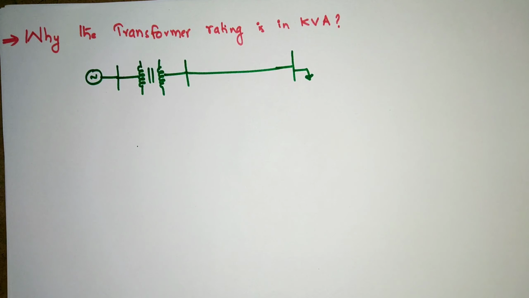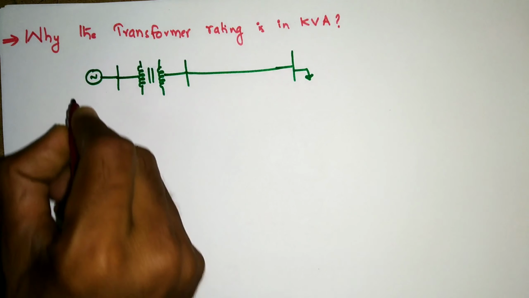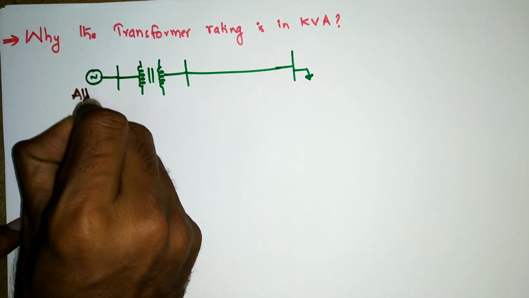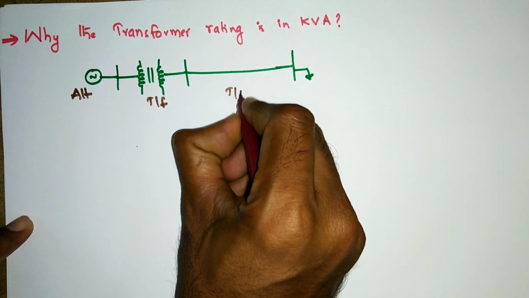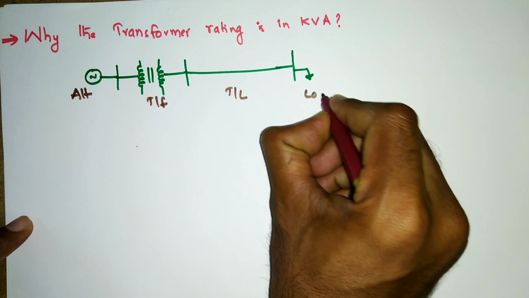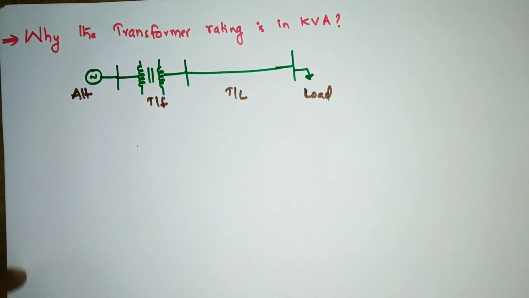Actually, in a power system, the main important equipments are the alternator and the transformer. The alternator is this one, and here is the transformer. After that, the transmission line, and this is a load. This is a single line diagram of a power system.